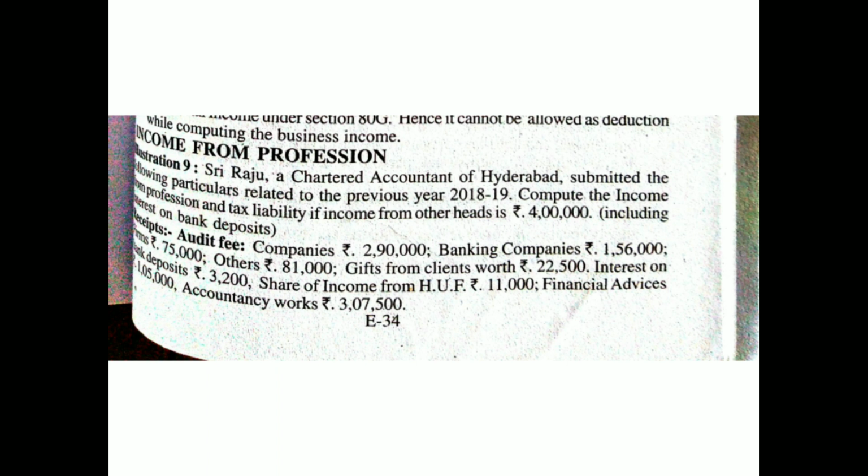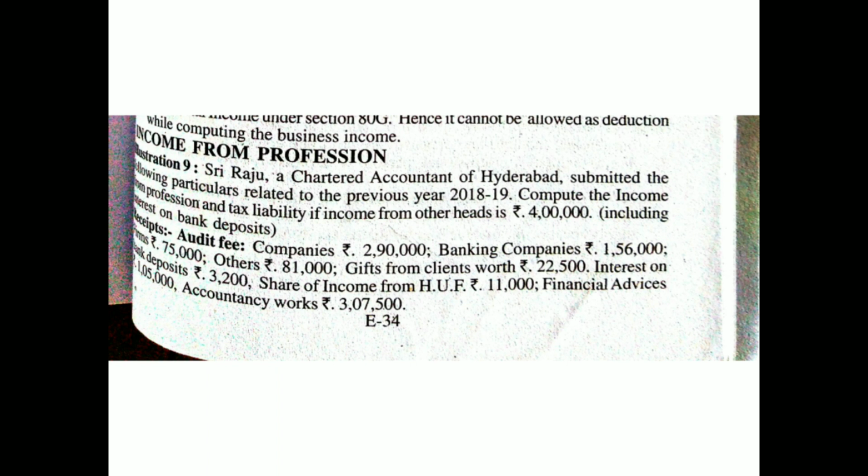Audit fees. Audit fees, companies 2,90,000, banking companies 1,56,000, firms 75,000, others 81,000. Gift from clients worth 22,500. Interest on bank deposits 3,200. It is other income. Share of income from HUF, that is Hindu Undivided Family, is 11,000.